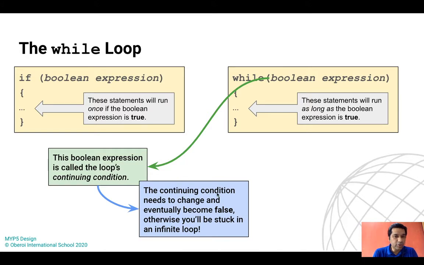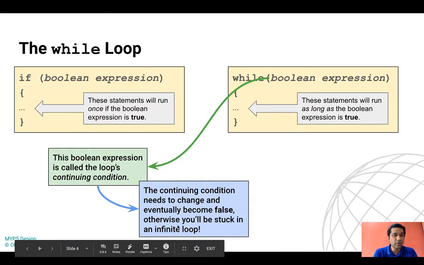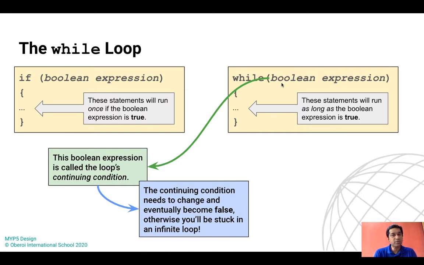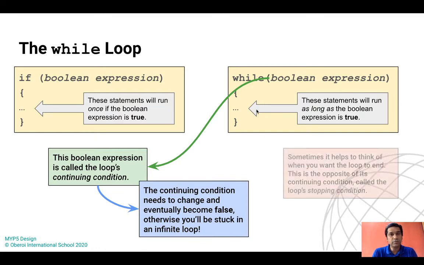The continuing condition needs to change and eventually become false, otherwise you will be stuck in an infinite loop. If the condition never becomes false and is always true, the processor would keep printing again and again. We'll see how we deal with it.